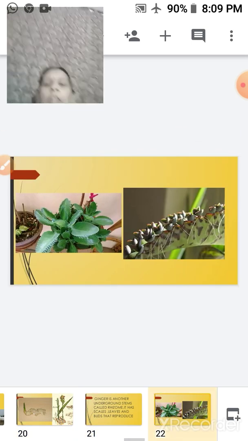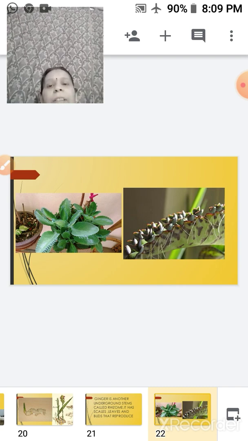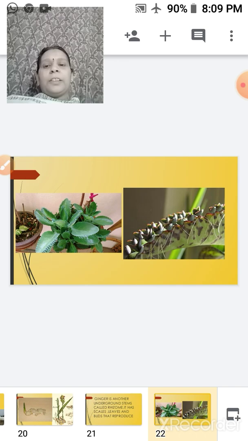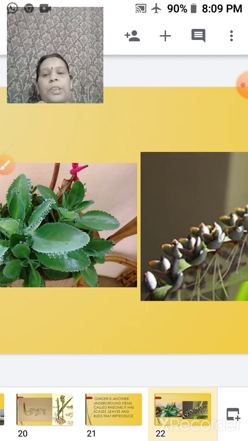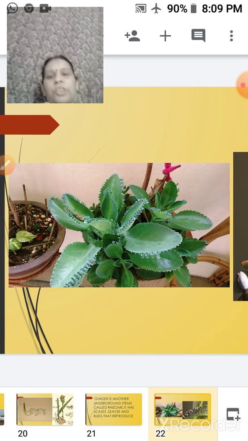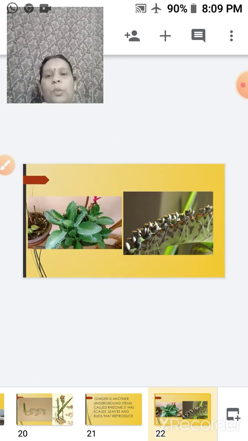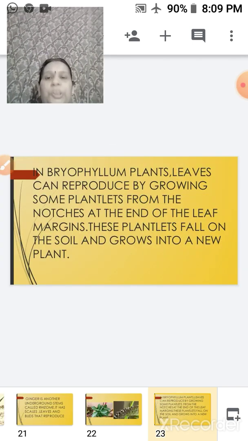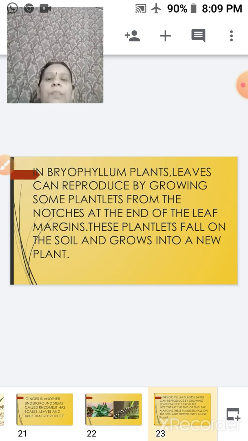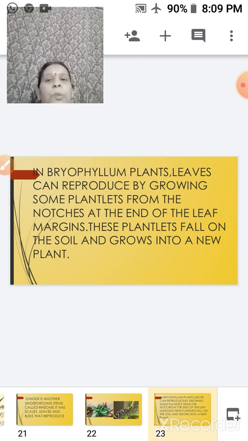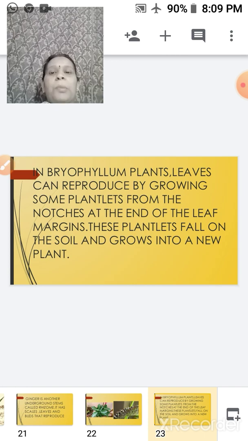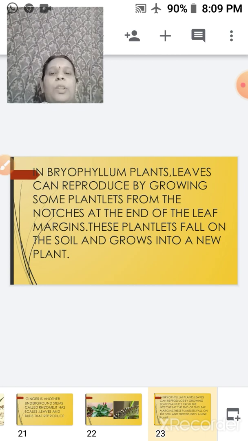This plant, all of you might have already seen. This is your bryophyllum. So here you might have seen how these leaves grow up into a new plant. Here you can see the notches of these leaves where the plant will grow, and it can grow up into a new plant. Bryophyllum leaves can reproduce by growing some plantlets from the notches at the end of the leaf margin. These plantlets fall on the soil and grow up into a new plant. So after a few days when they grow up, they fall, and as soon as they get the soil, they start growing up into a new plant.